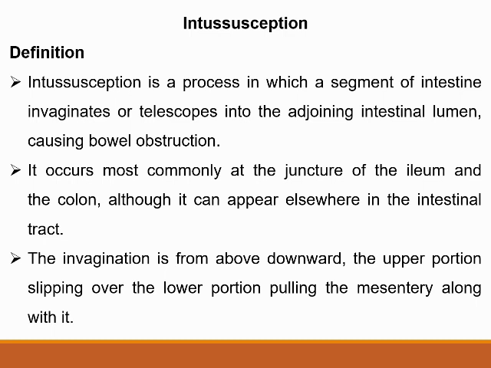That is the most common form. Apart from that, it may occur as jejunal or ileal also. So the invagination is from above to downward, the upper portion of the intestine slipping over the lower portion, pulling the mesentery along with it.